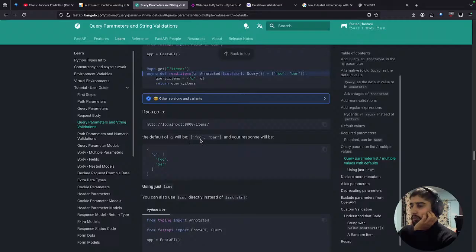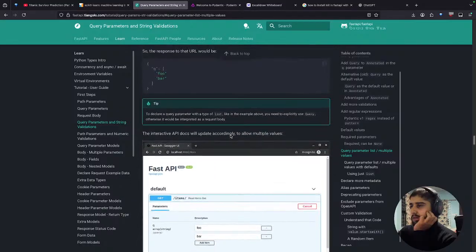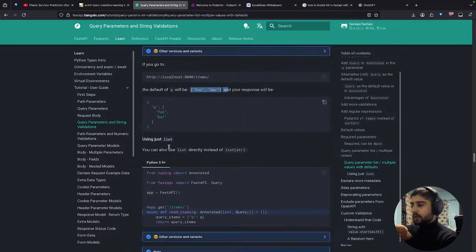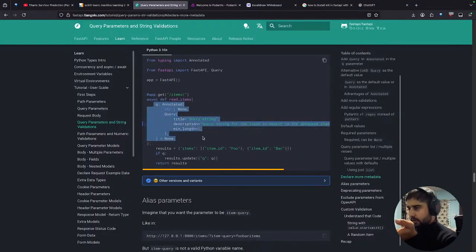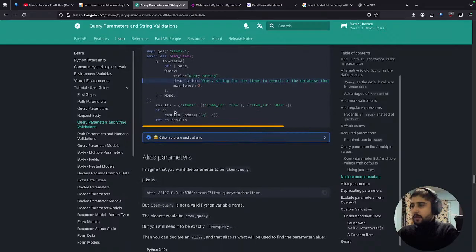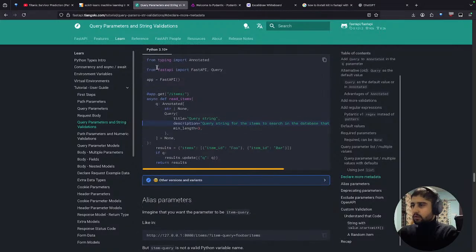The default of q will be foo bar. Okay, q is some list variable, and according to this code, if q is provided, then the length of q must be at least 3. Okay, 3 is accepted and it can go beyond 3. Now if there is no q, then None is the default value right here.